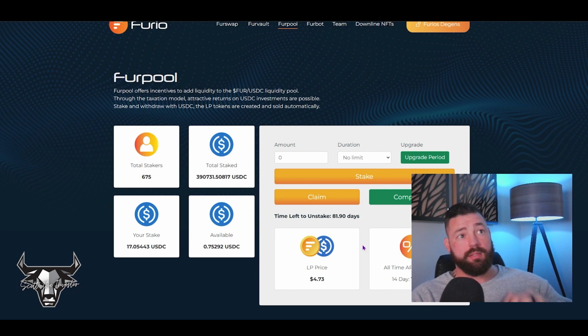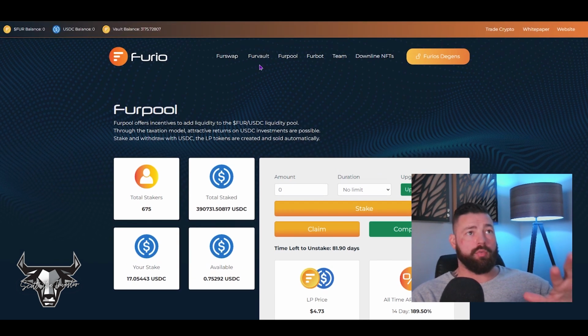So this is just one part of the ecosystem. This helps sustain the price of Fur because you're adding liquidity to it when you create this liquidity pair token. And as you can see, it's been performing extremely, extremely well. The 14-day average is 189.5%, which is absolutely outrageous. And the all-time APR since they started a couple months ago is 146.5%. So absolutely outrageous as far as returns. And again, just one more leg of the table, one more pillar, if you will, that adds to the sustainability of the project.